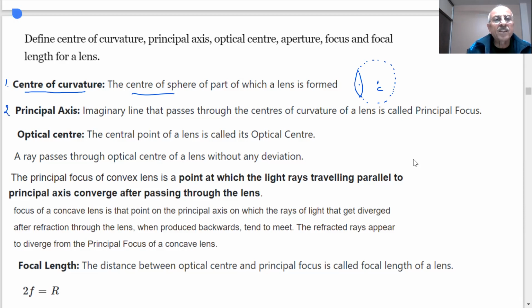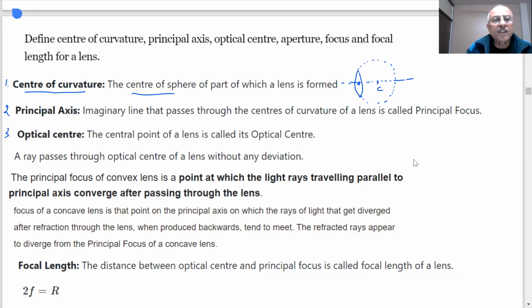What is the principal axis, student? An imaginary line that passes through the center of curvature of the lens. So an imaginary line which will pass through the center of curvature, that is called the principal axis. Principal axis: it is an imaginary line that passes through the center of curvature of a lens.